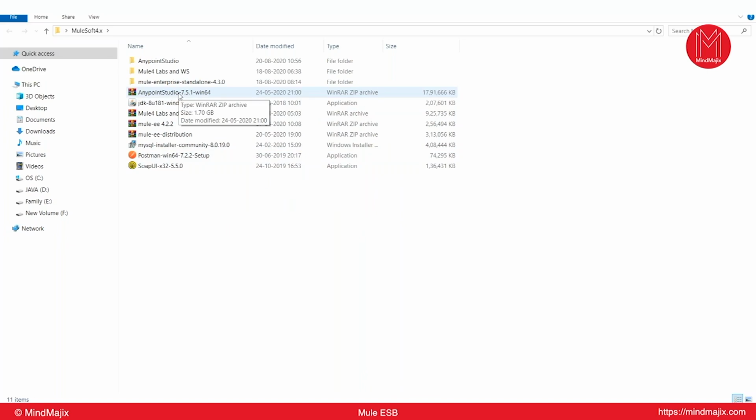Before opening this Anypoint Studio, I'm just telling this for those who are installing it for the first time. Actually, it is not installed on your OS. It's application based. You can switch the workspace and you can use it.